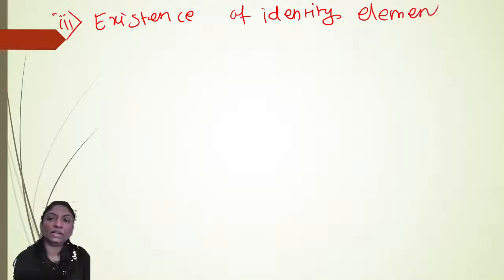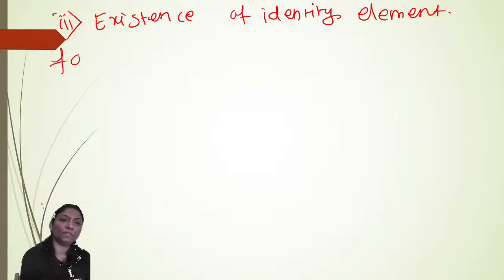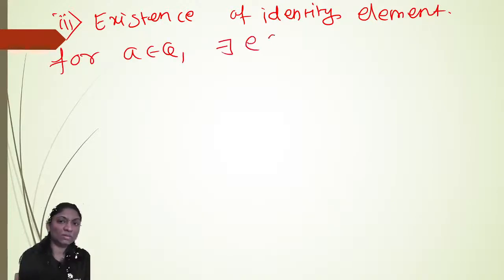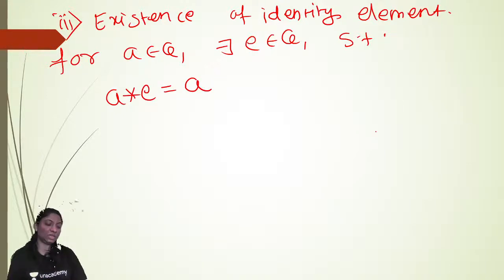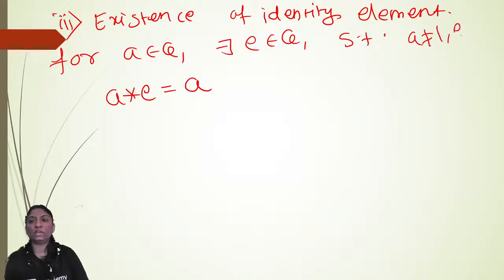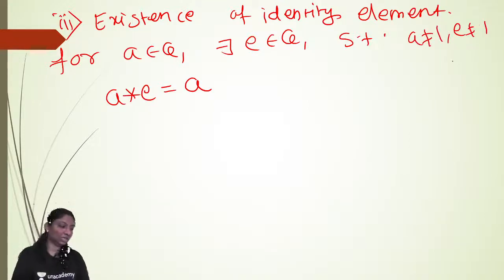Existence of identity element. So for A belongs to Q1, there exists E belongs to Q1 such that A star E is equal to A, right? As A belongs to Q1, E belongs to Q1. So obviously A is not equal to 1, E is not equal to 1. Both are other than 1, right? So we have to find out the value of E.